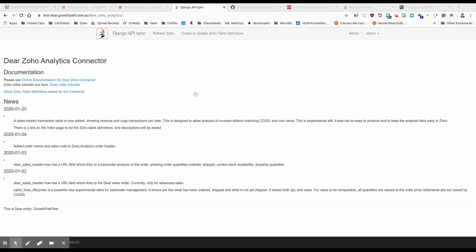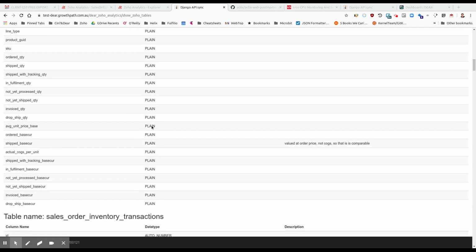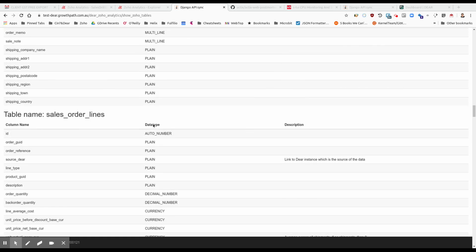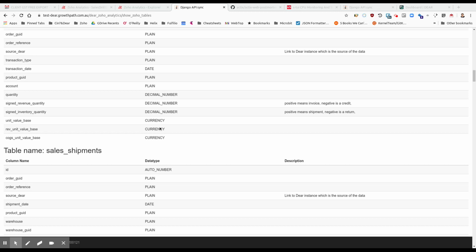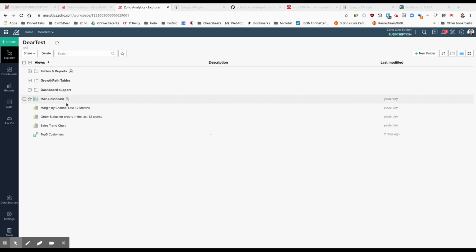So the connector into Zoho Analytics produces a lot of different tables. So we see a summary of all the tables here with their definitions. Tables which cover purchasing, sales, logistics, and it's more than just a pure copy of the data from Deer. There's also some processing to make things easier to work with, and we'll see some examples of that in a minute. So if we just jump into analytics,